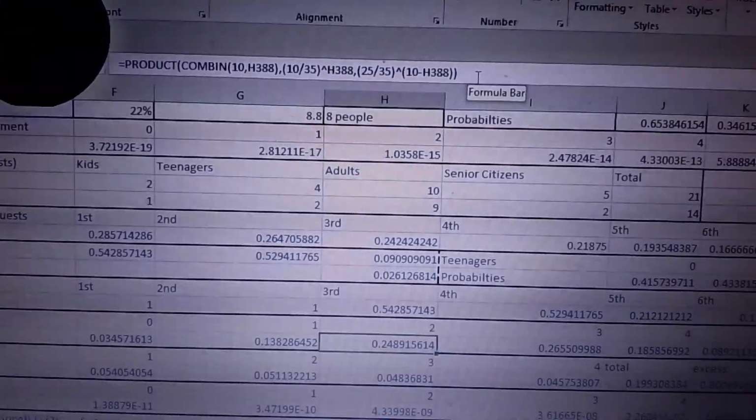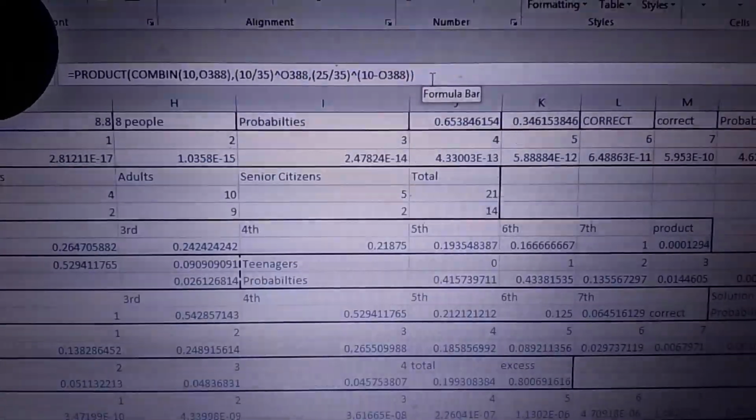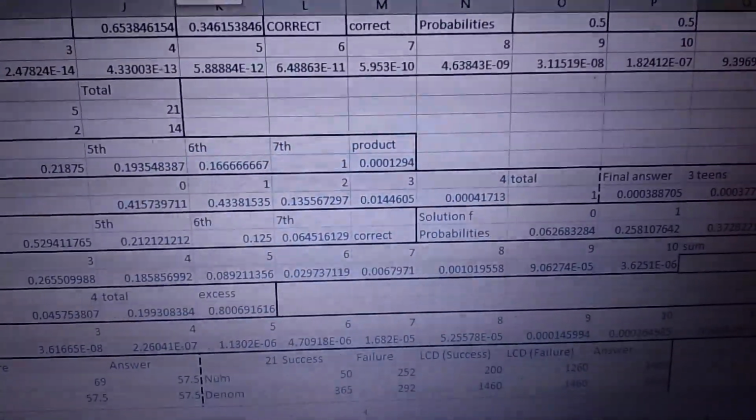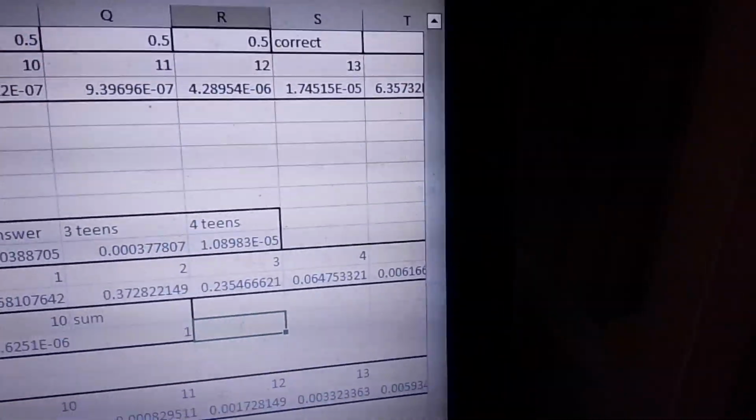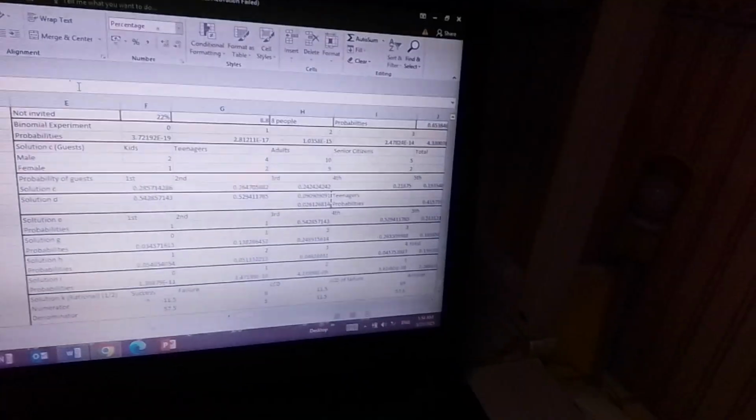Yan, di ba? And then that becomes 9, 8, 7, 6, 5, 4, 3, 2, 1, 0. Tama? Hanggang dito. And then our answer is 1. Pero kailangan dapat more than 6. So, ang ginawa ko dito, ito yun. See my solution in letter G? I just did the sum of this one. Kaya that's why nga Microsoft Excel is much more faster and quicker eh. Para we can compute more quicker. At yun na talaga yung sagot. Yun. And then when we sum everything up, we get the right answer.